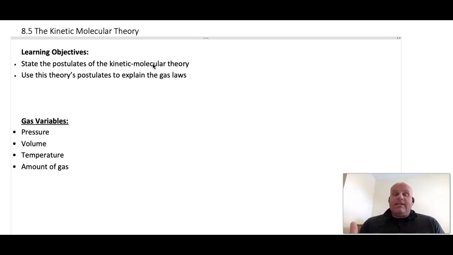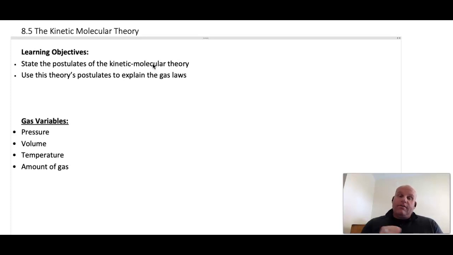In the next section, when we get into the gas laws, before we get to the gas laws themselves and the quantitative analysis dealing with the different variables, we'll talk a little bit more about the qualitative relationship between these variables. To start then, I've listed the gas variables here.